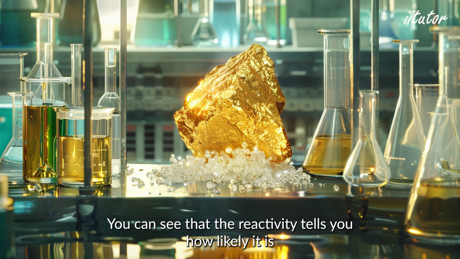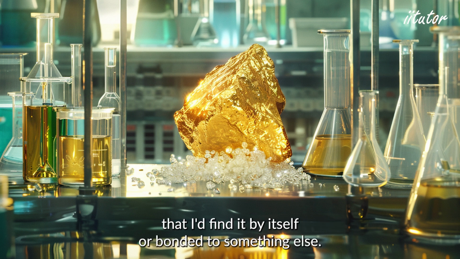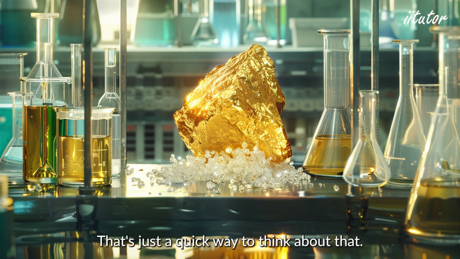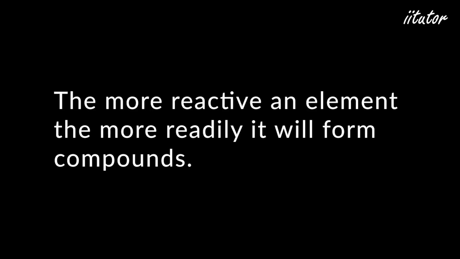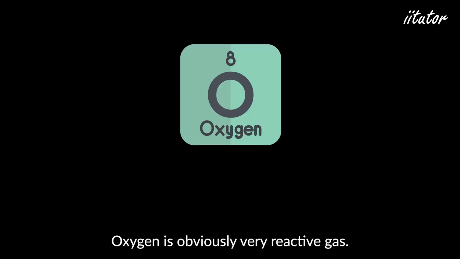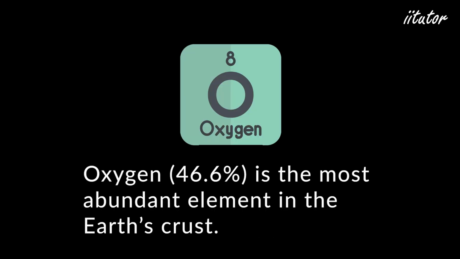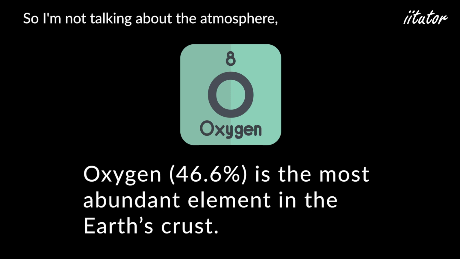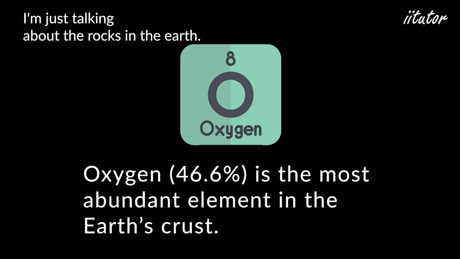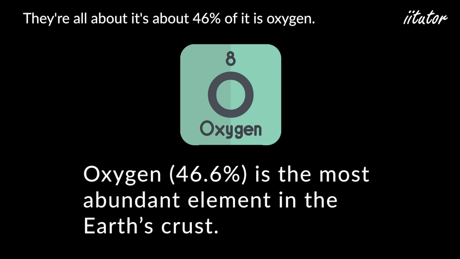You can see that the reactivity tells you how likely it is that I'd find it by itself or bonded to something else. So that's just a quick way to think about that. So the more reactive, obviously, the more readily it will form compounds, the less likely you are to find it by itself. Oxygen is obviously a very reactive gas, and it forms about 46.6% of our Earth's crust. So I'm not talking about the atmosphere, I'm just talking about the rocks in the Earth. About 46% of it is oxygen.